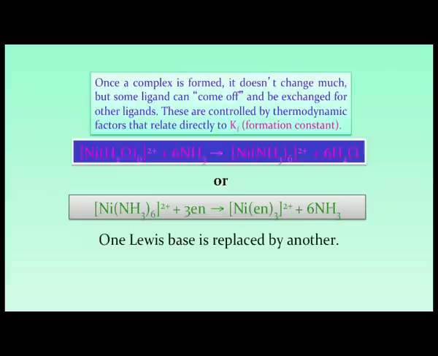But if ethylenediamine is there, since it has a very high binding constant, some thermodynamic driving force will definitely be there, and the reaction is driven towards the right, where 6 ammonia molecules are replaced from the coordination environment of the nickel center and substituted by 3 ethylenediamine molecules. If we write down the corresponding K value for this reaction, we can individually find the corresponding thermodynamic parameters, that means delta G, delta H, T delta S and even delta S alone, and see which particular contribution favors this reaction.